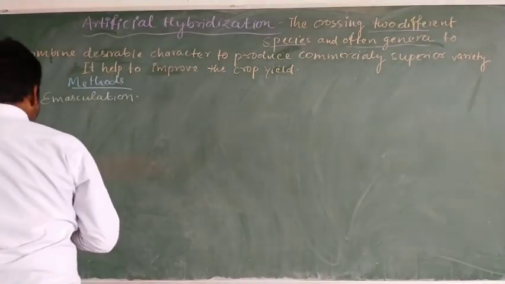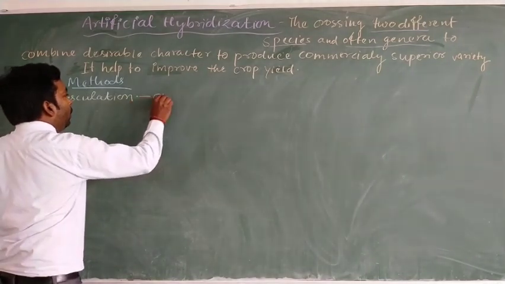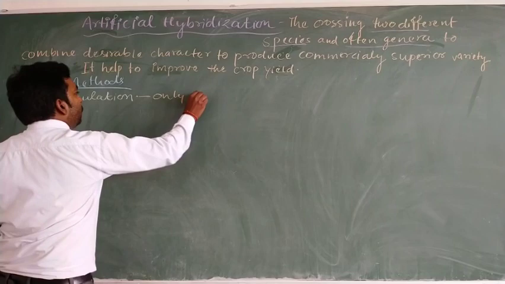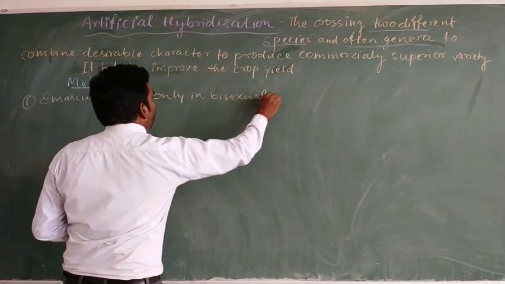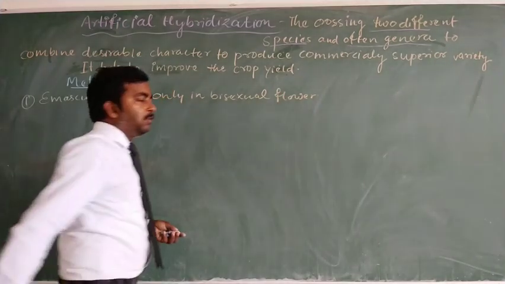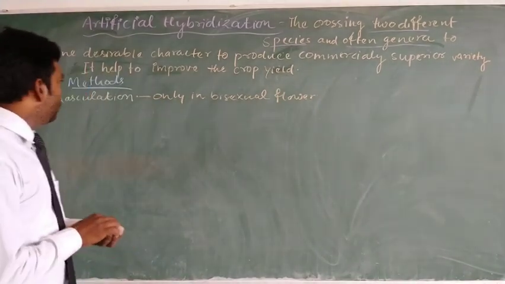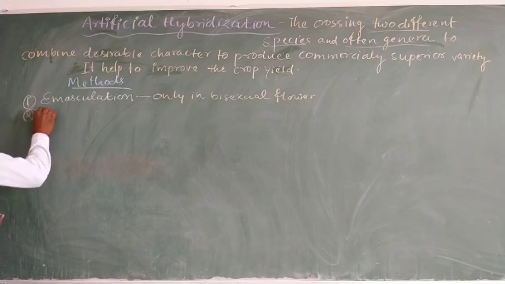The emasculation process can only be done in bisexual flowers. In unisexual flowers there is no need for emasculation. Then after emasculation there is a requirement of bagging.